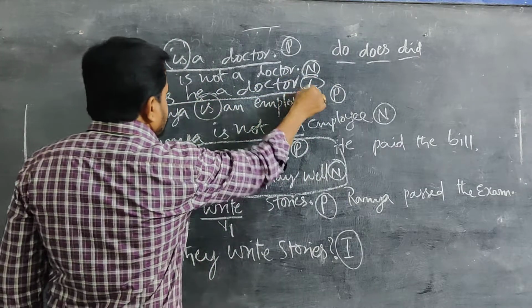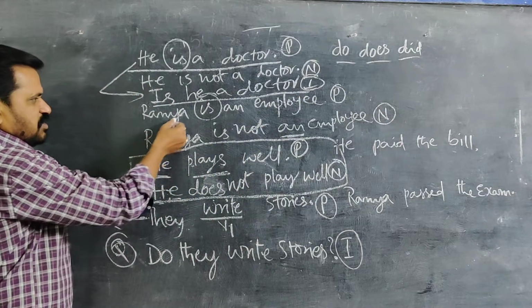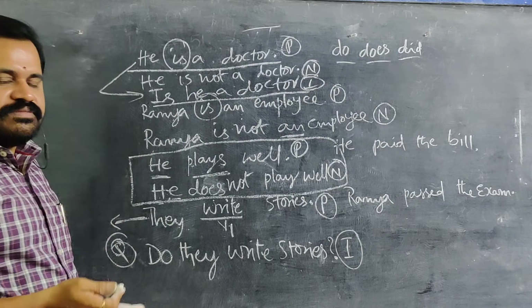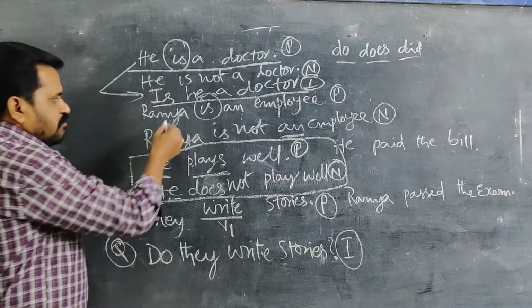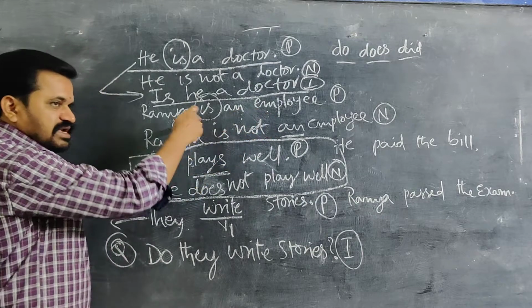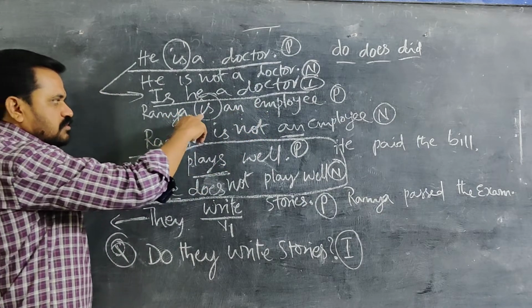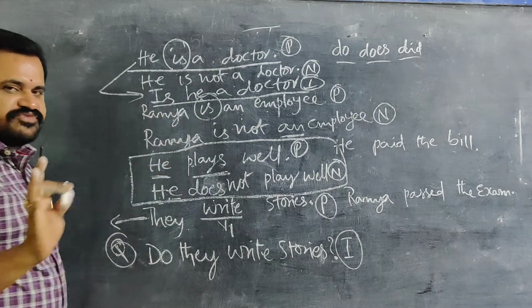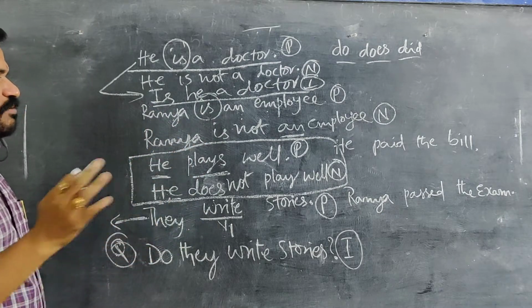Like this, here, Ramya is an employee. You are asked to make a question. So just simply keeping is before Ramya, your work is finished. Is Ramya an employee?